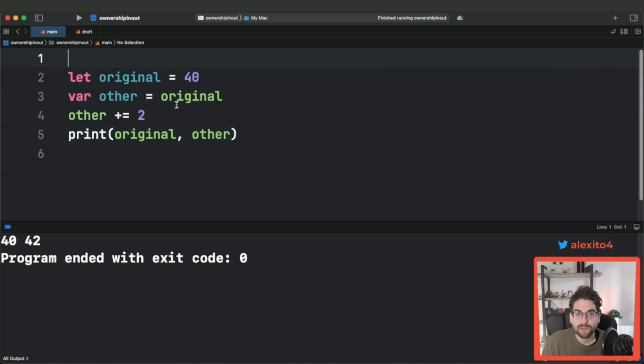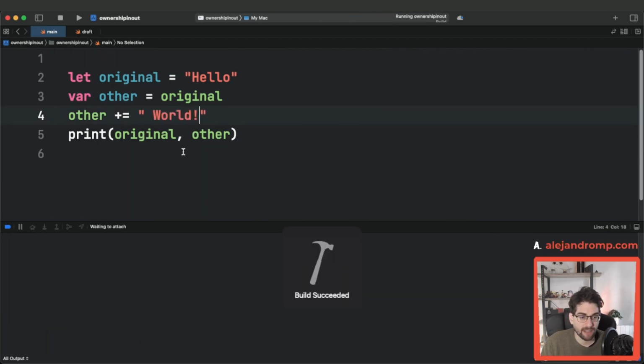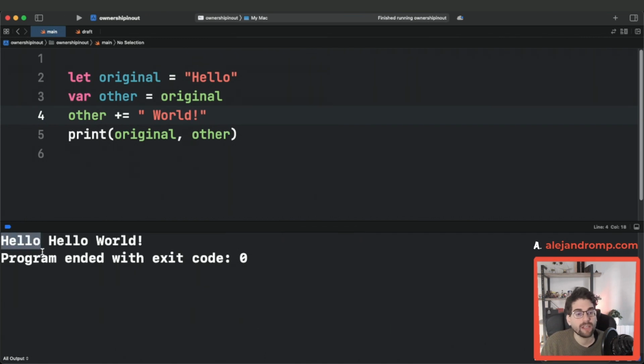That's what it is. And in Swift, this is not limited to numbers, like in other languages where it only works because those are primitives. Swift doesn't have that. It works for pretty much every type that you want to make a value of. So we could change this and actually make it a string, right? And now we have another string. And here we can say world. And now if we print this, we again have the original untouched and the copy modified. Nothing new, nothing crazy, we're just exploring value semantics.